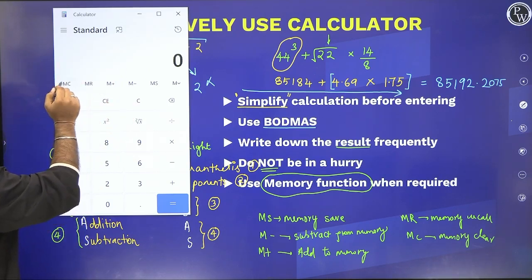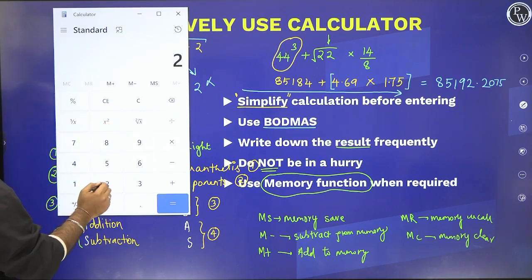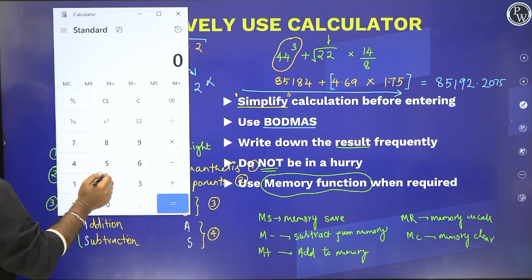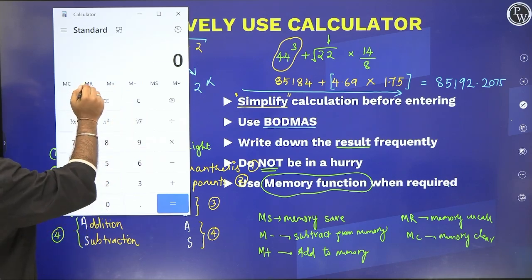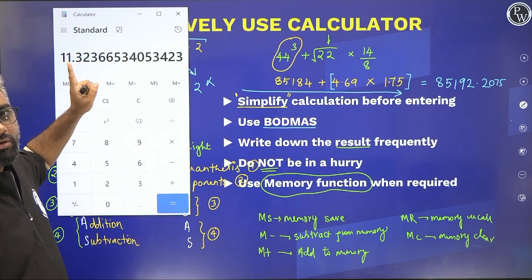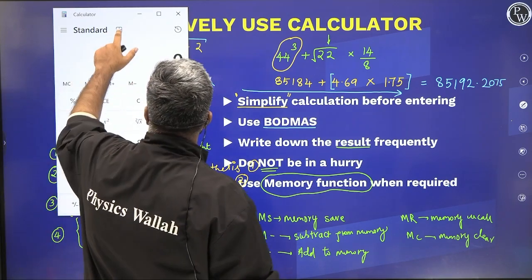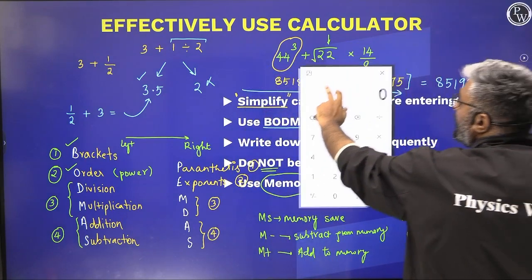So now when I recall, oh sorry, I cleared memory, my bad. So let's do that again. The square root of 22 is this. I'm going to save it to memory and clear the entry. The square root of 44 is this. I'm going to add it to the memory and clear my entry. If I recall memory, see, it is the sum of the square root of 22 and the square root of 44. I hope that's clear, right? Yeah, superb.